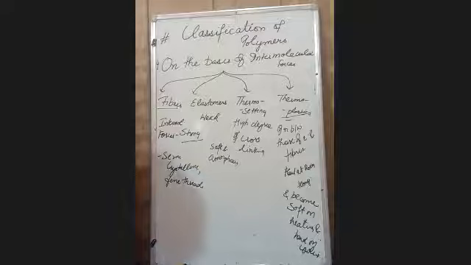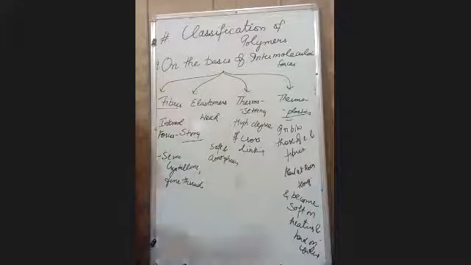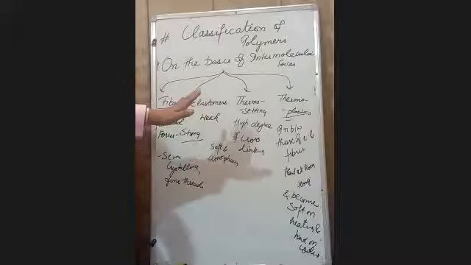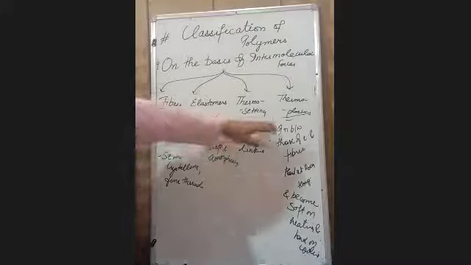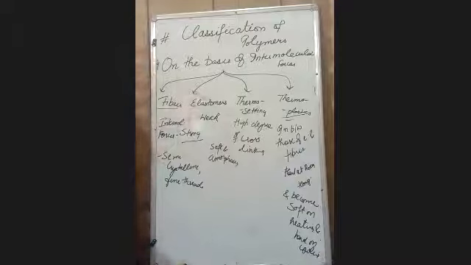Thermoplastics, which are hard at room temperature, soft on heating and solidify again on cooling, can regain their shape. And thermosetting become a hard, solid mass on heating and do not come back to their original shape. Once it acquires one shape, it will not change its shape. It is a classification of polymers on the basis of intermolecular forces.